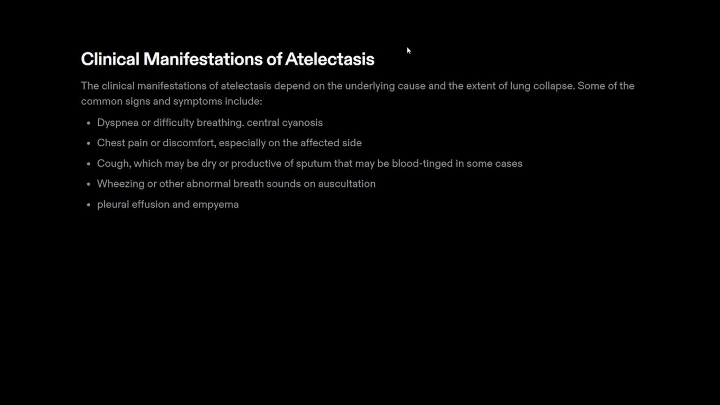Clinical manifestations of atelectasis. What are the main signs and symptoms we can observe in the patients? Dyspnea or difficulty in breathing, and central cyanosis will be observed. Complete bluish discoloration will be seen. Chest pain and discomfort, especially on the affected side. If there is any injury to the chest wall area, we will see the discomfort. Cough, that is dry or productive of sputum. In some cases, blood-tinged sputum will be seen.